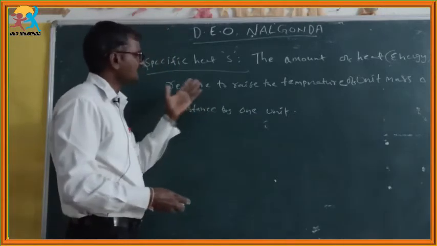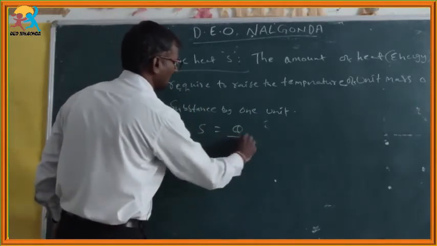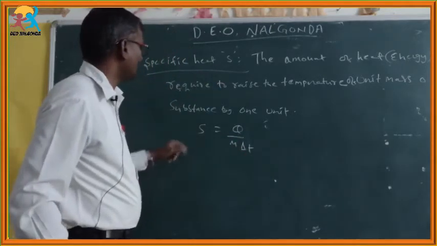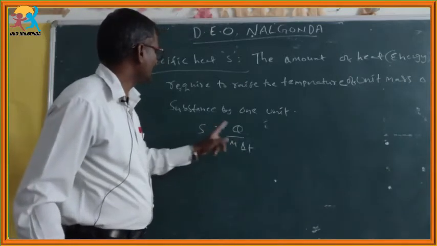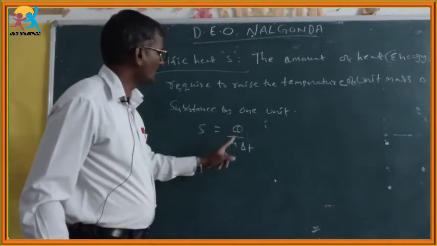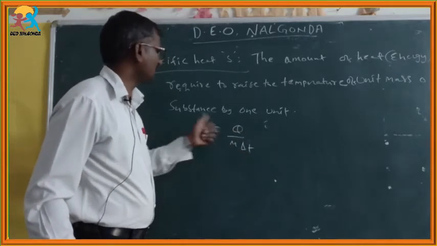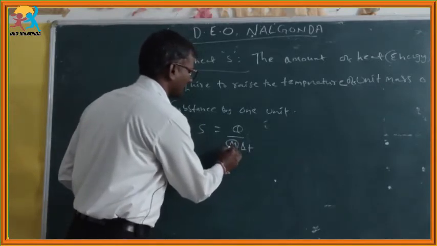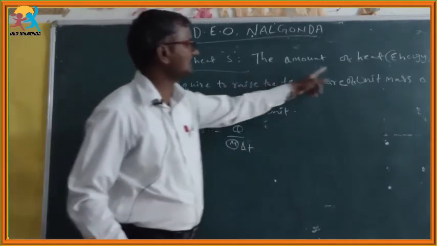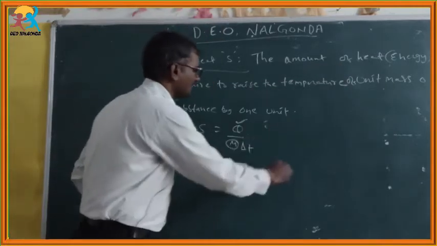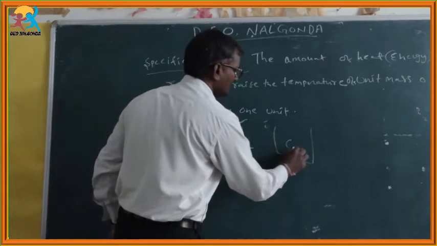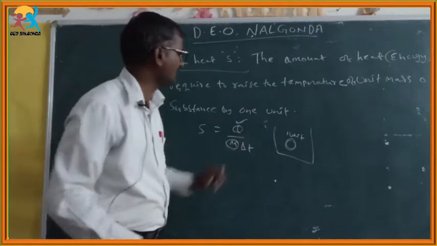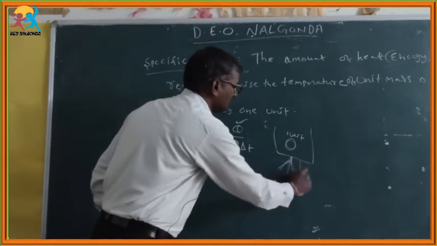What is the meaning of this definition? S is equal to Q by M into delta T. This concept can be applied to this definition. If you supply heat energy 1 joule, 1 kg, 1 degree Kelvin, or in the CGS system, unit mass of substance. Take one container with 1 unit mass of substance inside it, and you supply heat energy to it.